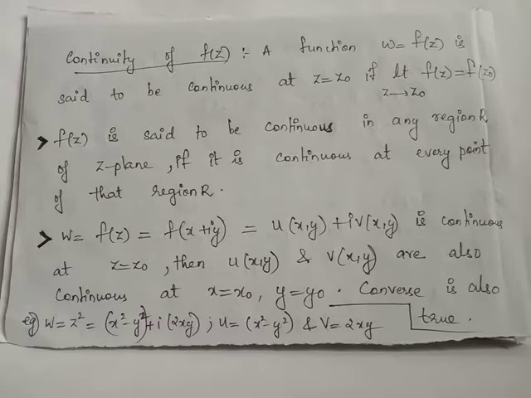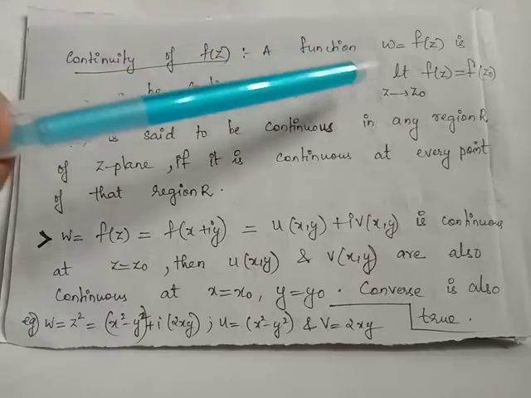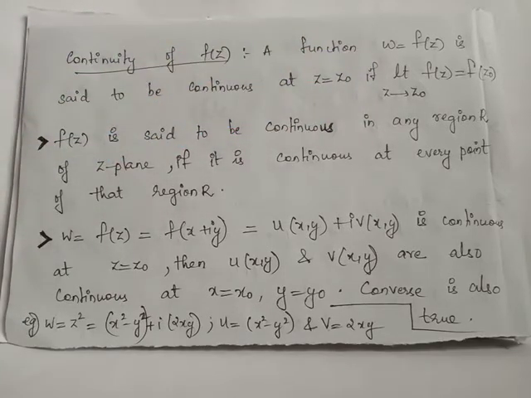Recall that to check whether f of z is continuous at a specified point z equals z naught, we have to prove that limit z tends to z naught, f of z equals f of z naught. So in this question, we have to prove that limit z tends to the specified point 0, f of z equals f of 0.